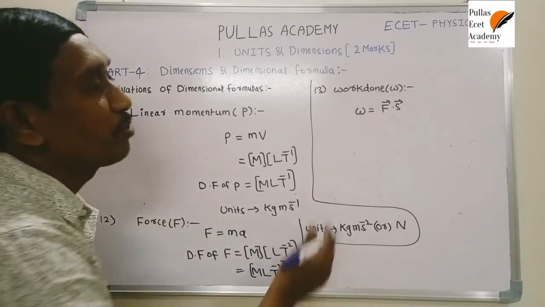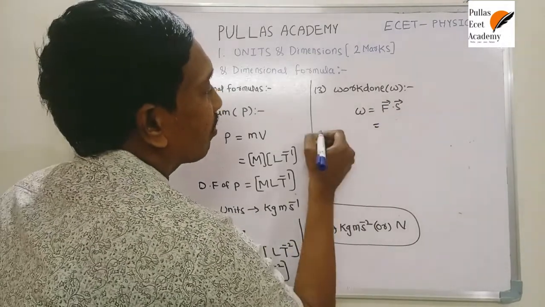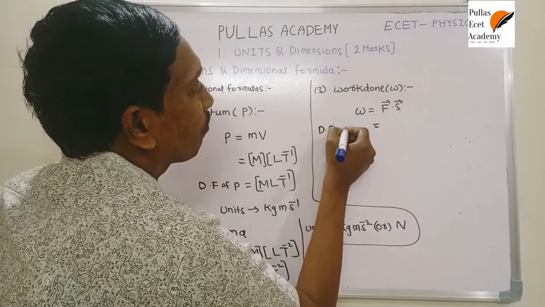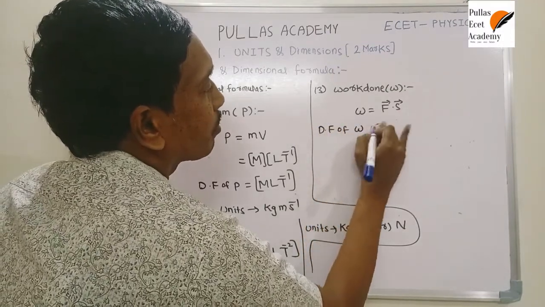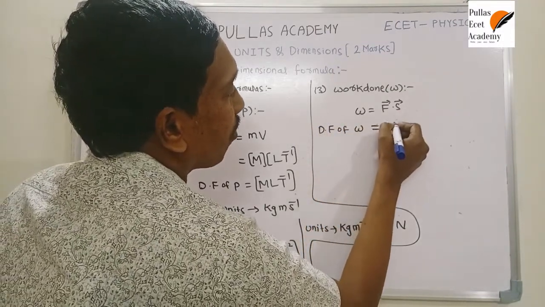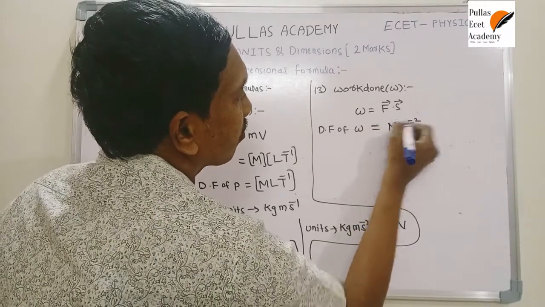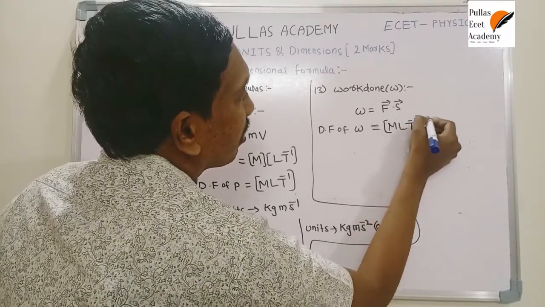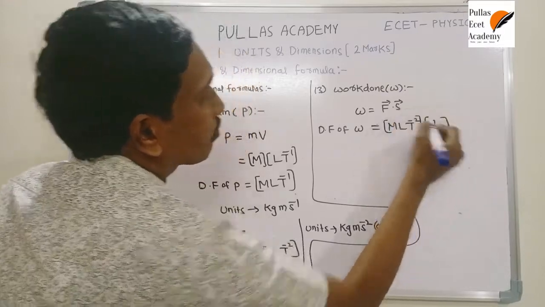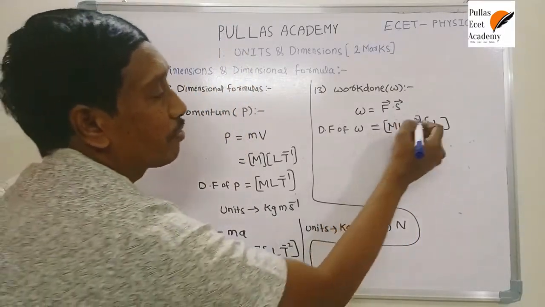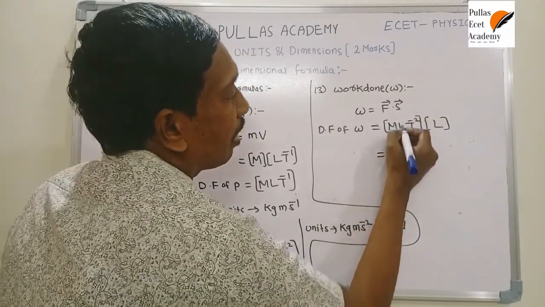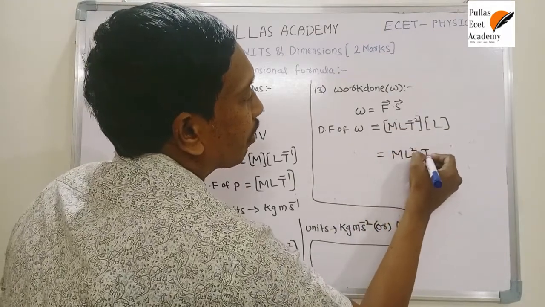So just substitute these two dimensional formulas in the equation and you get the dimensional formula of work done. It's very simple. What is the dimensional formula of force? Already we have constructed it, that is M L T power minus 2. Displacement is nothing but length, that's why write L. If you simplify this, L into L gives L square, T power minus 2.